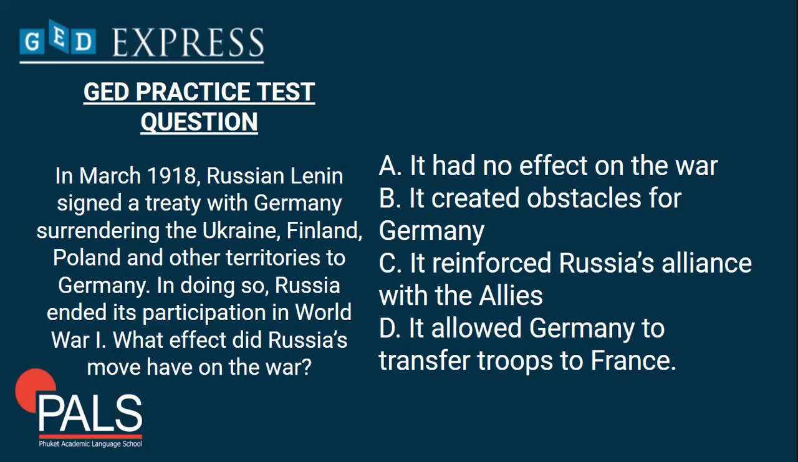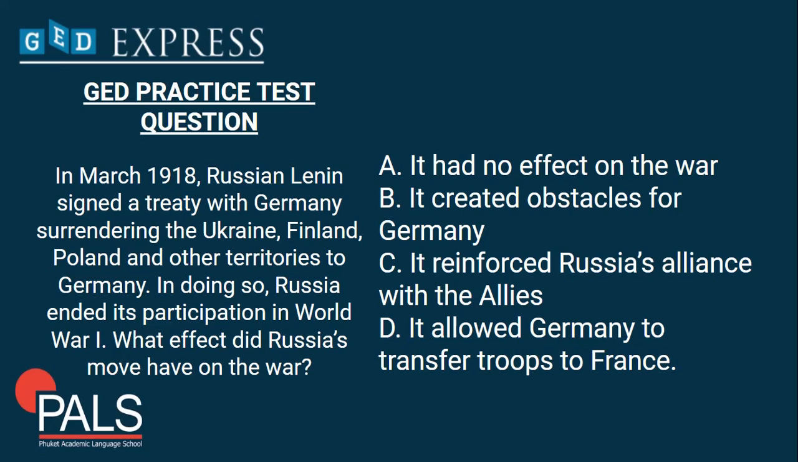A, it had no effect on the war. That's impossible, so let's eliminate that. Everything has an effect. B, it created obstacles for Germany. C, it reinforced Russia's alliance with the Allies. D, it allowed Germany to transfer troops to France.